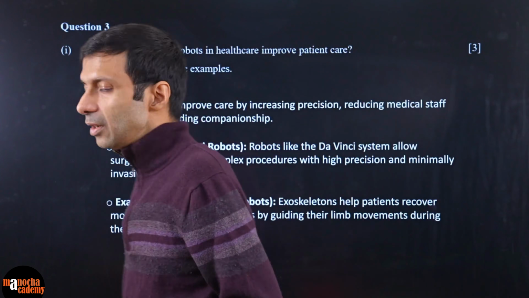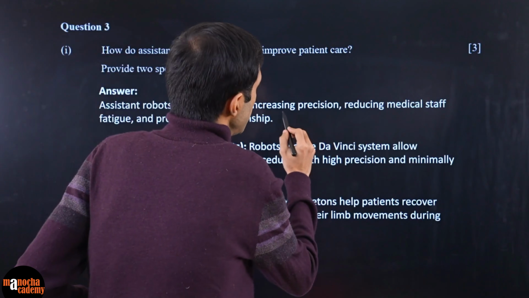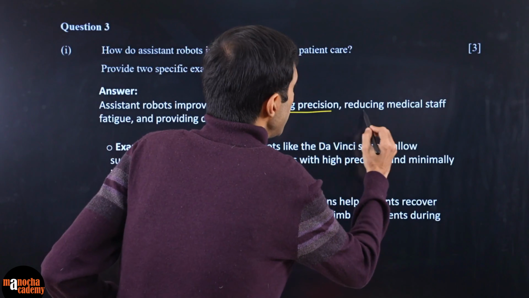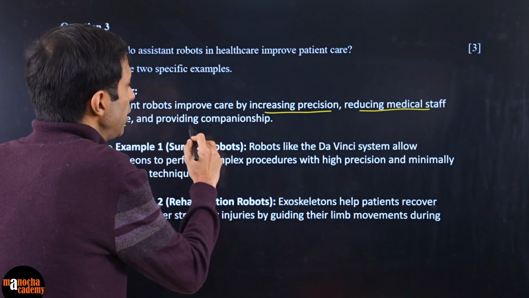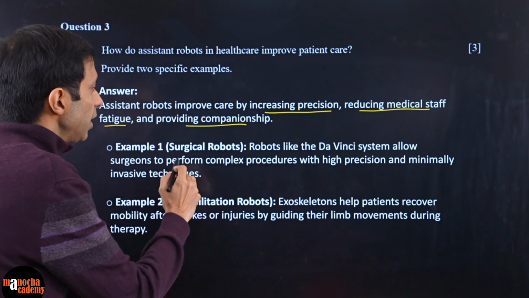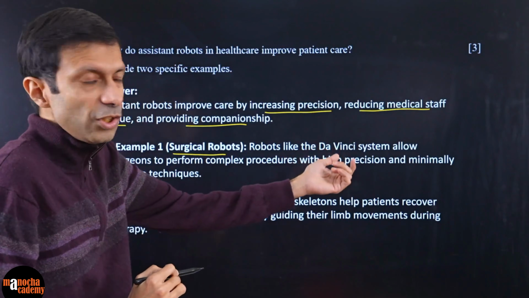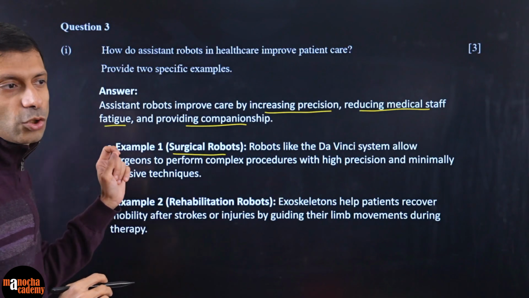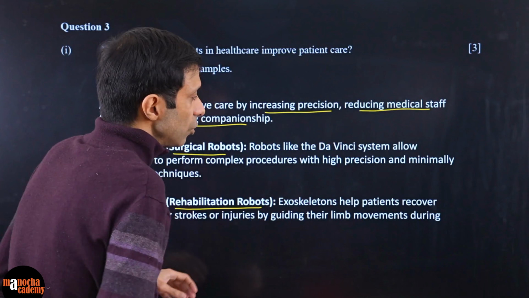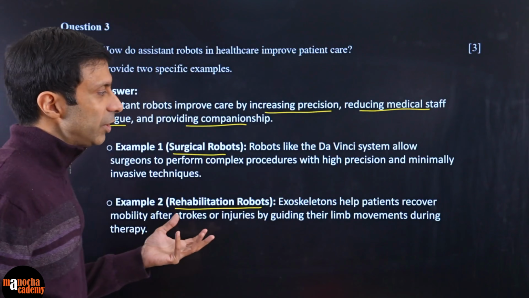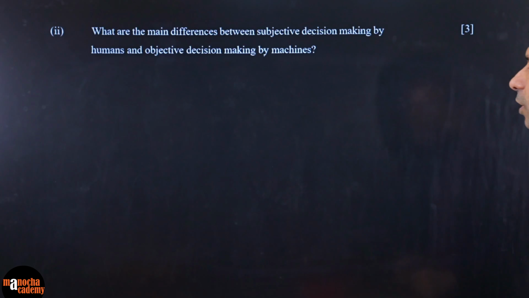So here I have given the model solution. The advantages are they have increased precision, right? And they are reducing the medical staff, so the cost is coming down, right? And the fatigue also, and providing companionship, right? So in therapy and such, it can be used for surgery, as we discussed, where they perform complex procedures with high precision, right? And minimally invasive techniques, so they are definitely being used in robotic surgeries, and also rehabilitation. So basically for recovering after a stroke or injury, they can help in the limb movements, as we discussed. Okay, so that's your model solution there.